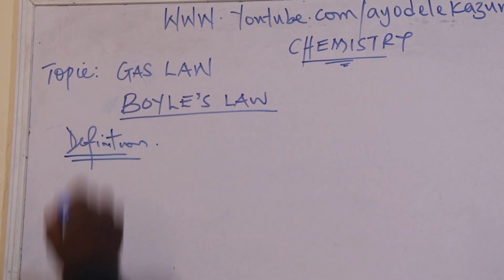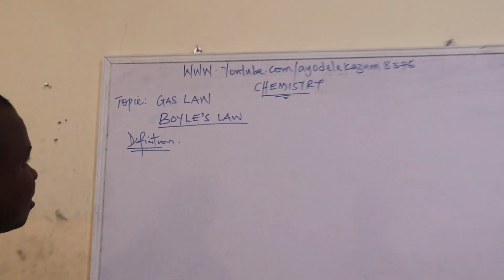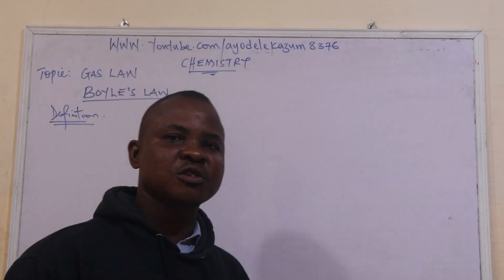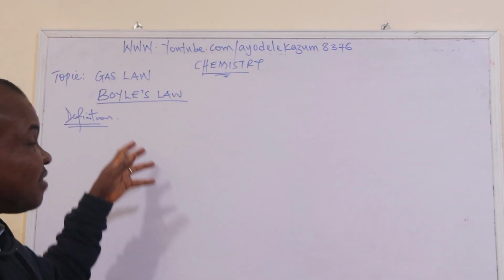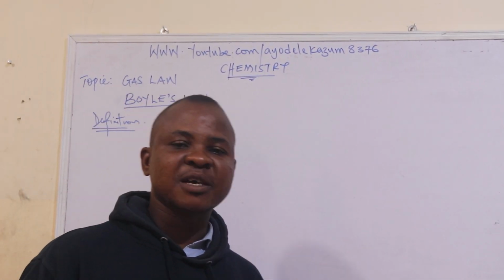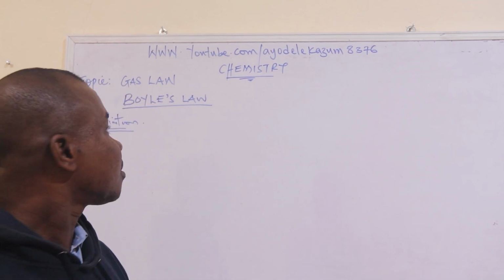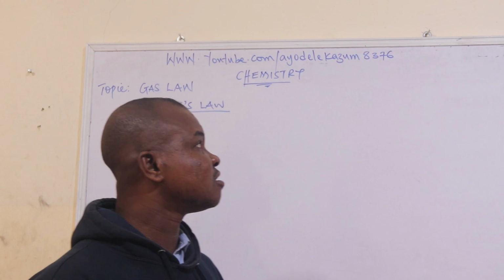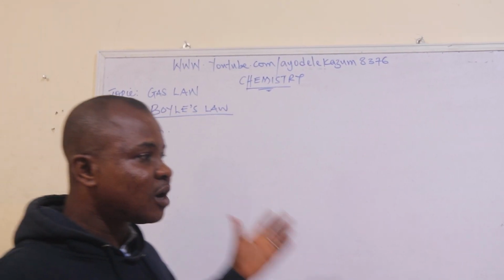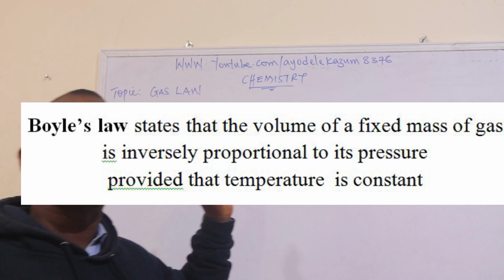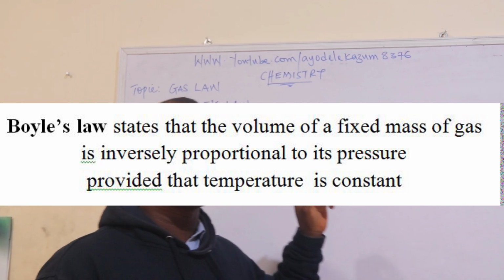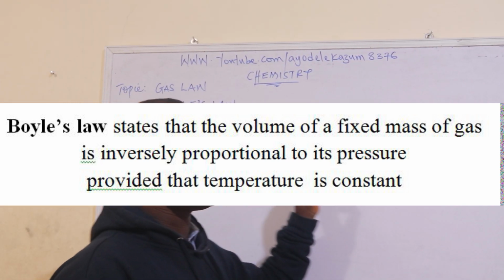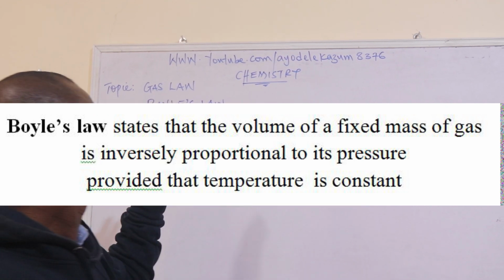We're looking at the definition of Boyle's law. Objectively, by the end of this lesson, students should be able to, number one, define Boyle's law. Number two, state mathematically the formula of Boyle's law. Number three, draw and represent Boyle's law graphically. And number four, solve problems under this particular law called Boyle's law.